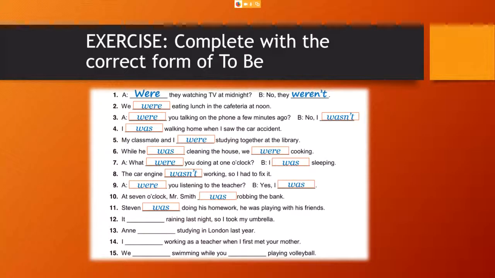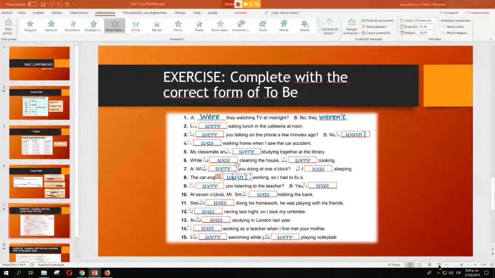Stephen was doing his homework. He was playing with his friends. Again, here must be in negative. Stephen wasn't doing his homework. He was playing with his friends. I'm sorry. Well, we fix it.